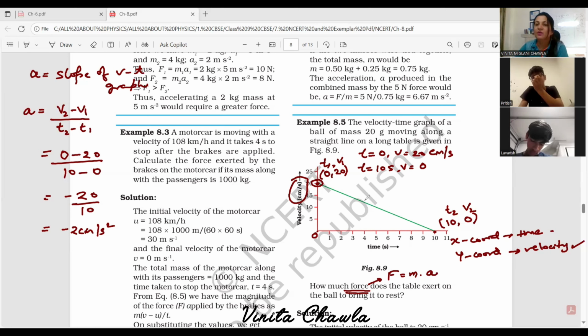And because we are getting a straight line here, this is the graph for uniform retardation. Acceleration is constant and it is uniformly retarding, we can say. Uniform retardation.